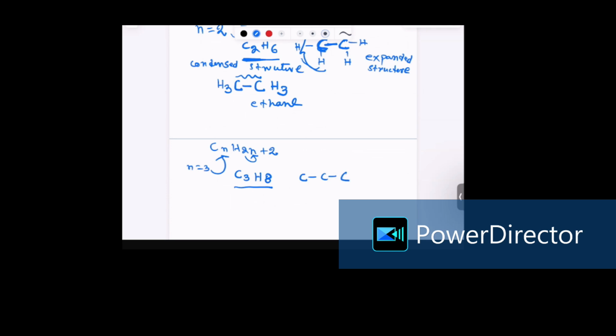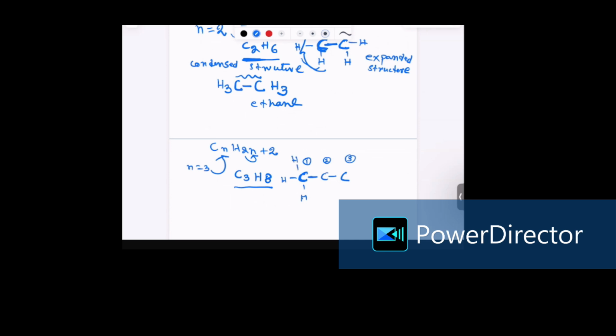So I connected all the 3 carbon through the bond, and there are 3 carbon atoms. Each carbon atom is connected to the other carbon atom. Now let's name or position these carbon atoms. This is carbon number 1, this is carbon number 2, this is carbon number 3. Carbon number 1 already has 1 single bond. It needs 3 more, so 3 hydrogen for this carbon atom.